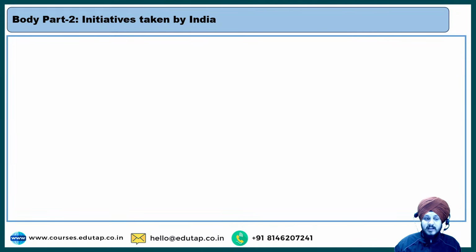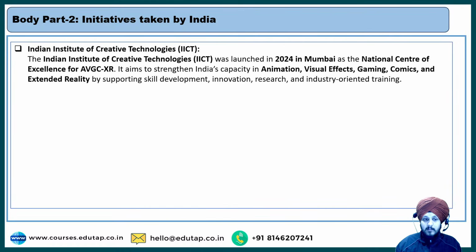Now the next is body part 2, which is regarding the key initiatives that have been taken by India. And the first initiative that you need to know is basically the Indian Institute of Creative Technologies, right? So this was launched in Mumbai as the National Center of Excellence for AVGC. AVGC means audio visual gaming and comics, right? So it has been launched in 2024 only, very recently in Mumbai.